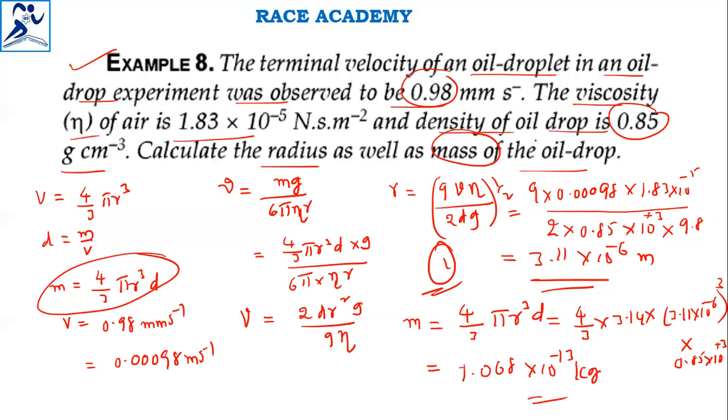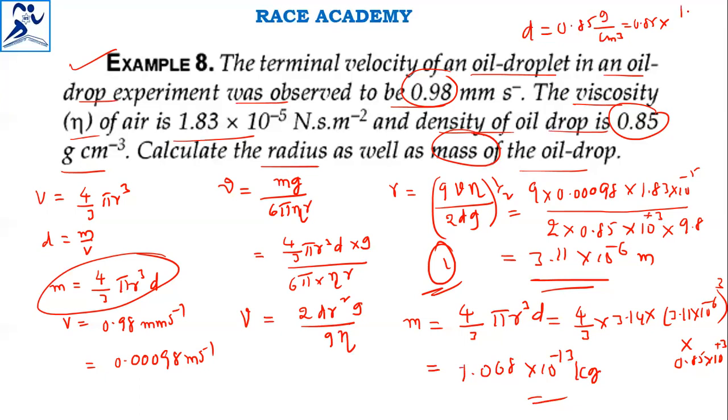kilograms. The density is 0.85 given in grams per centimeter cube, and that is why it is 10 power 3, with 0.85 common, converted from grams into kilograms.